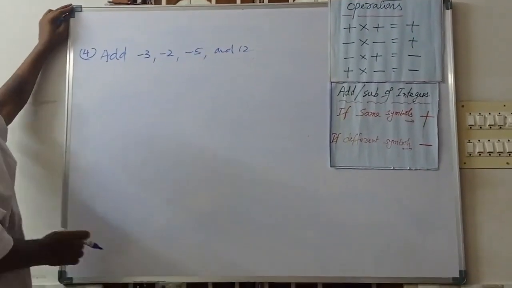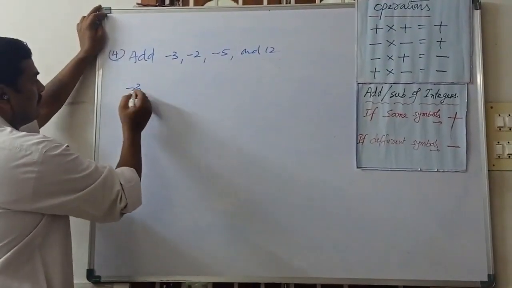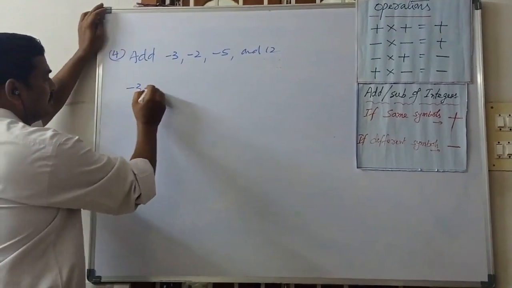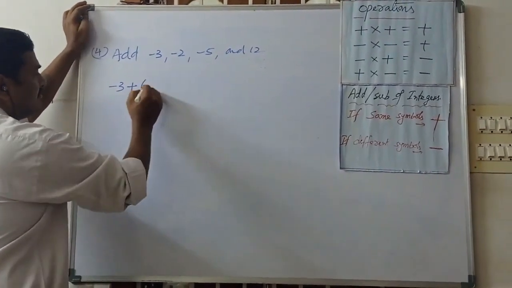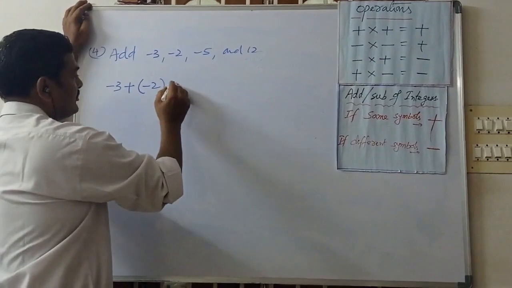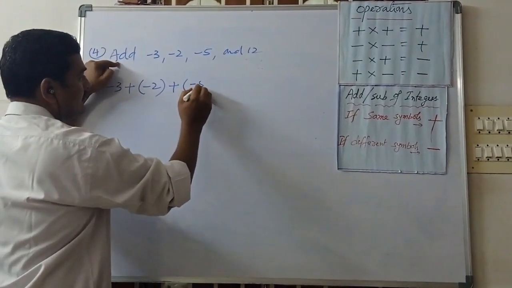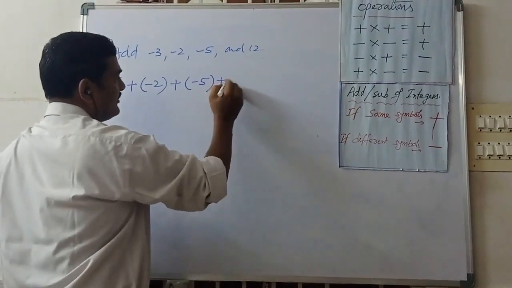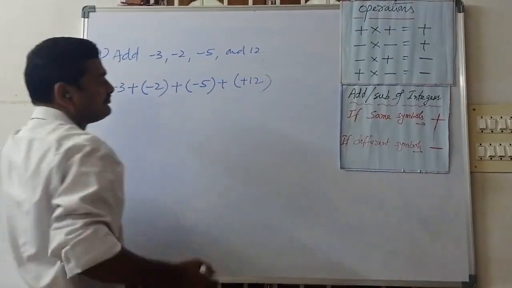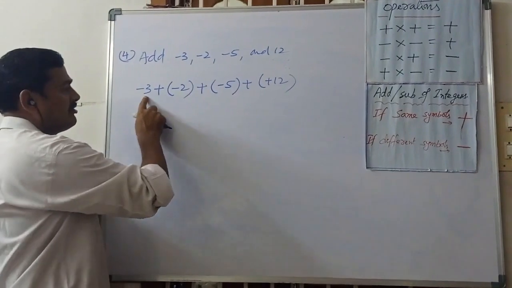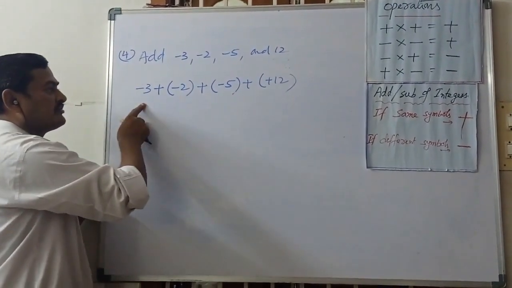There are 4 numbers. Now what can we do? Minus 3, and what is the operation? Plus. Second number minus 2. What is the operation? We are going to add. Add means plus, and then minus 5 and plus of plus 12.